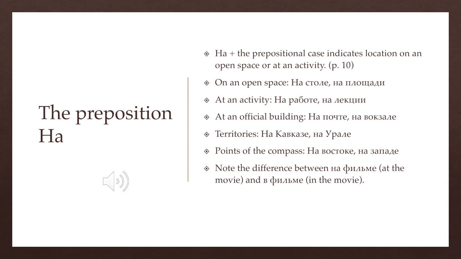There are some locations that you can use both v and na for. So for example, you could have na stole, on the table, on top of it, versus v stole if it was in a drawer in the table, for example. You can also say na filme, at the movie, versus v filme, in the movie.